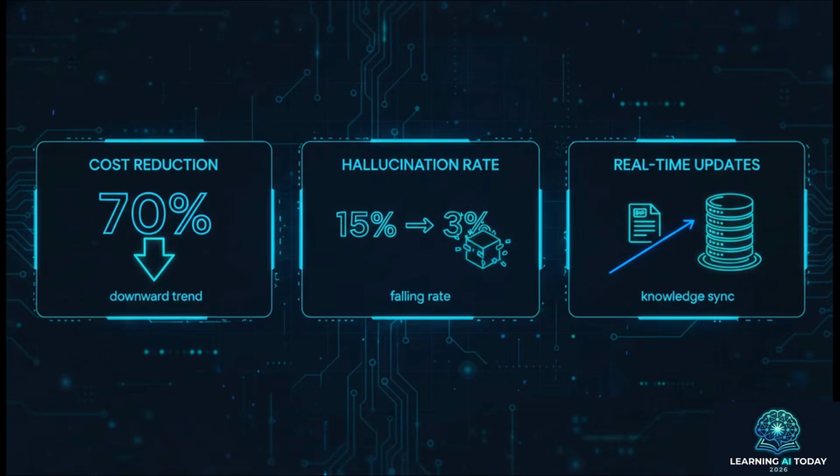Okay, so why does this matter so much? Well, the numbers for 2026 are just wild. A well-optimized RAG setup can trigger an incredible 70% cost reduction in monthly AI operations compared to heavy infrastructure alternatives. But more importantly, in the real world, hallucination rates drop from around 15% down to below 3%. And honestly, the best part? You can update your knowledge in real time. You just drop a new PDF into your database and boom, the AI knows it. No expensive model retraining required whatsoever.